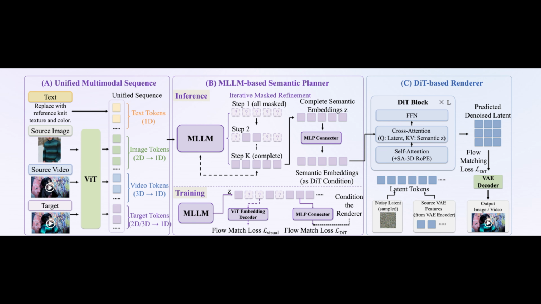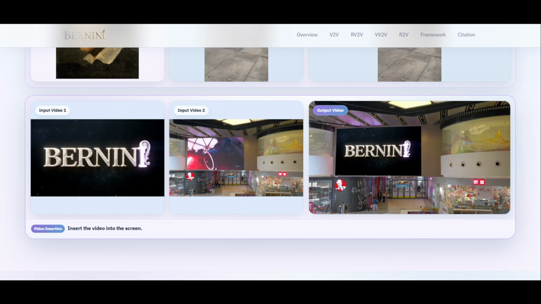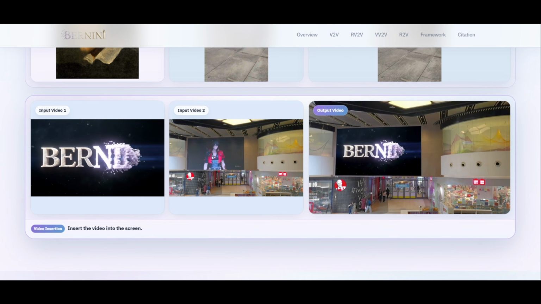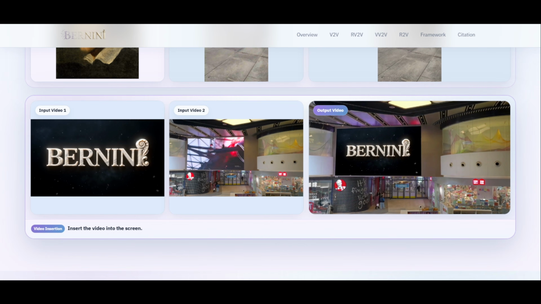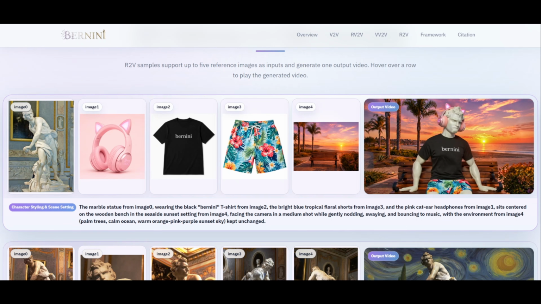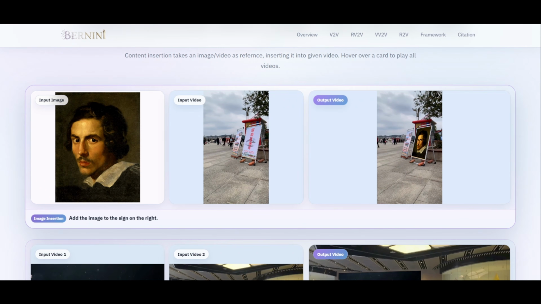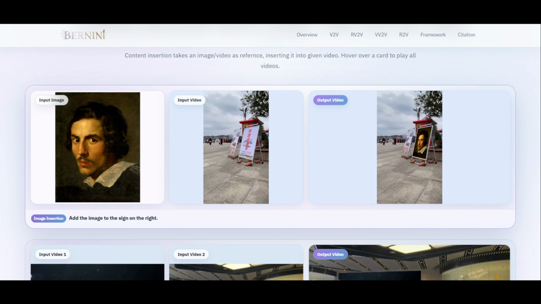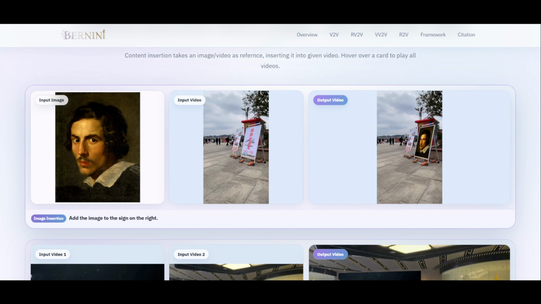What this enables is 4 different modes in one model. Video-to-video editing, where you give it a video and a text instruction and it edits accordingly. Reference-guided editing, where you give it a reference image to guide the style or object appearance in the edit. Content insertion, where you take an image or short video clip and seamlessly insert it into an existing video.